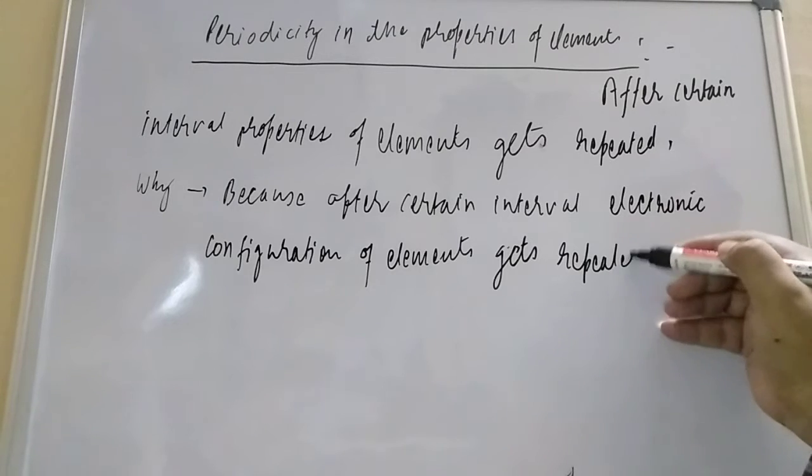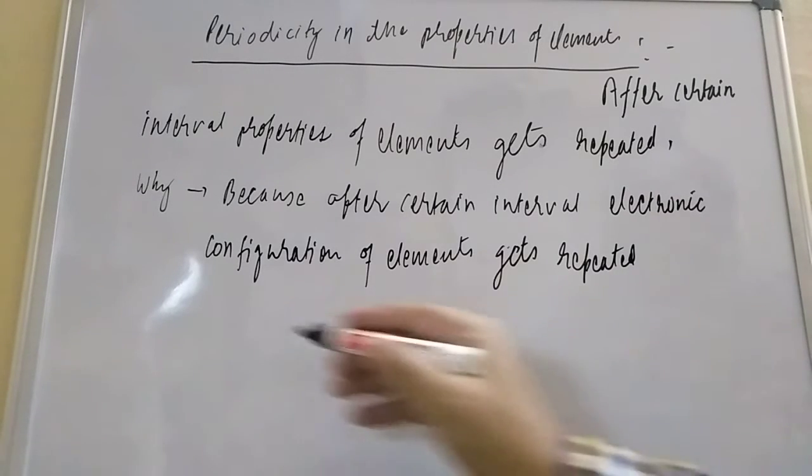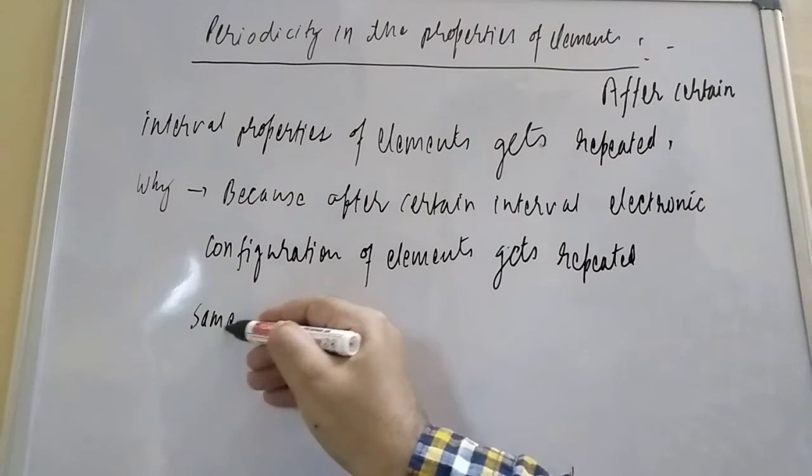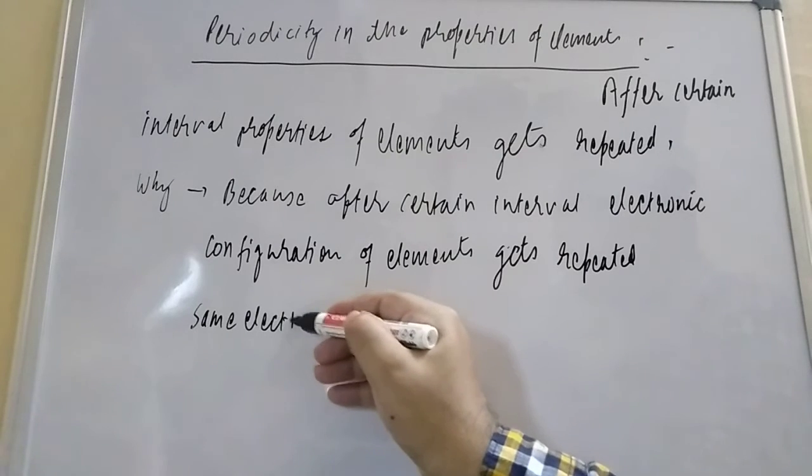Okay, gets repeated. What is the meaning of that? Same electronic configuration.